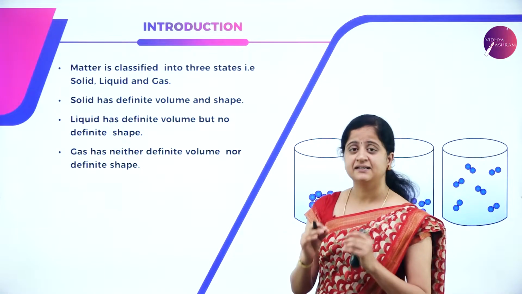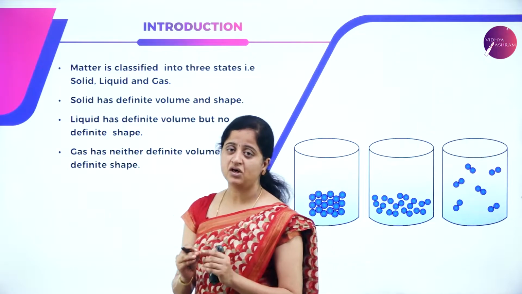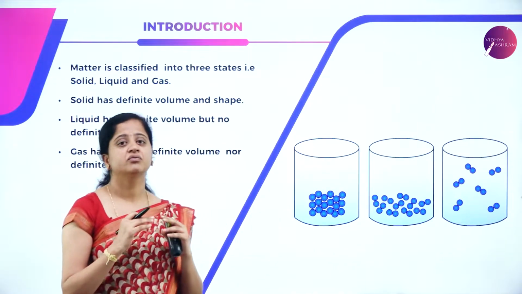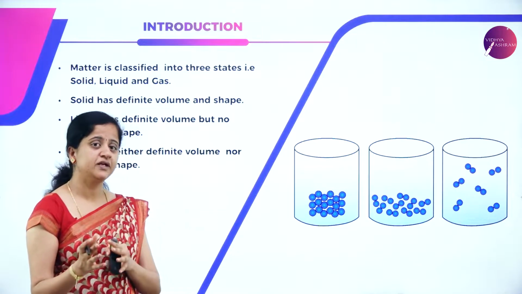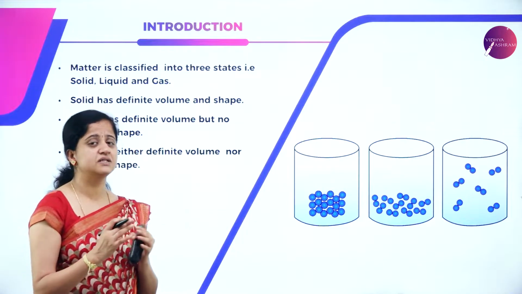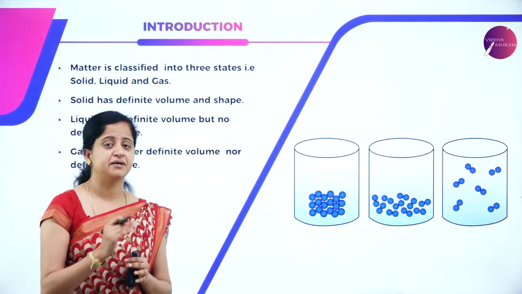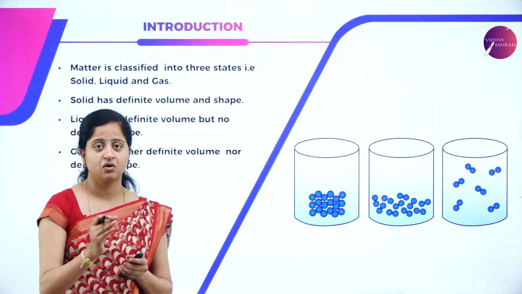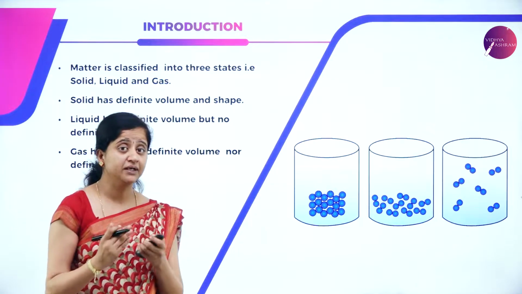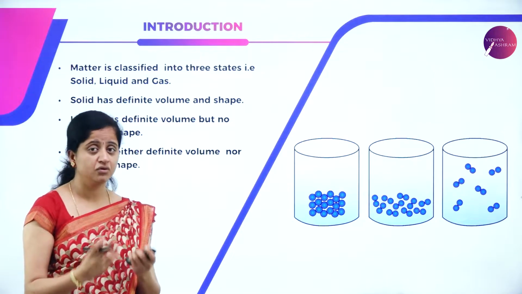And gases, they neither have volume nor a definite shape because the molecules of gases are fully free. In liquids, it is not tightly packed nor fully free, but it is loosely packed. So it doesn't have a proper shape or a definite shape, but it has a volume. So these are the basic classification of matter. So what are fluids then? We have solids, liquids and gases, but what are fluids?